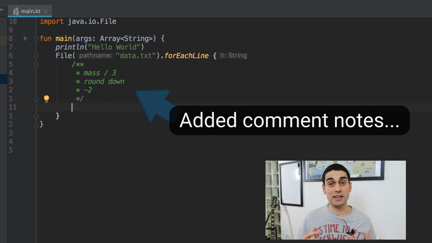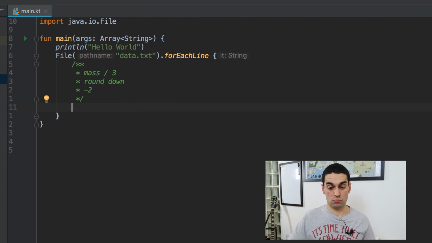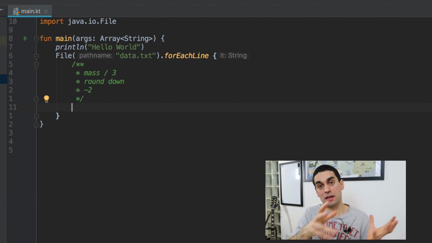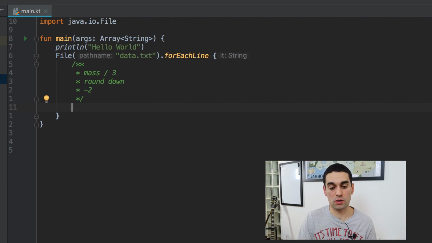So now that we've got each line of the file printing out, we can work with it. It's in a string format at the moment, so just text. We can't work with that in a numeric way inside of Kotlin, so we need to turn that string, those words version of the numbers, into actual numeric values that Kotlin can work with.